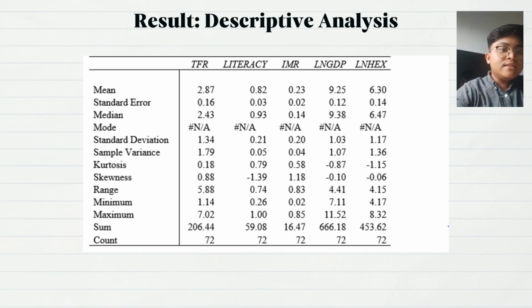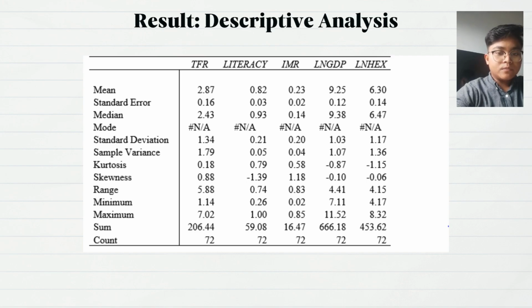The result also tells us that the data for literacy, IMR, GDP and LONHEX are spread only within 0.21, 0.2, 1.03 and 1.17 from their mean. This indicates that all the data are close to their mean. As for standard error, the values of 0.03, 0.02, 0.12 and 0.14 for literacy, IMR, GDP and LONHEX respectively are relatively small, which gives us an indication that our mean is relatively close to the actual mean of the overall population.